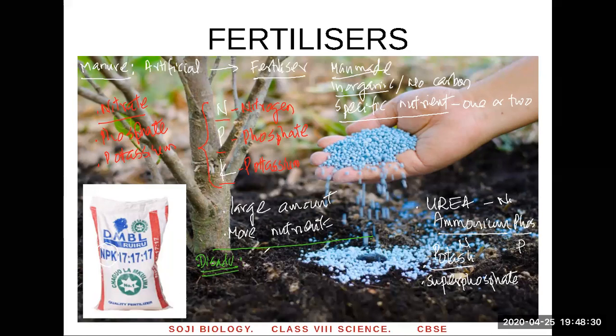Too much fertilizer is harmful to the environment. It's harmful to the soil. It changes the pH of the soil, meaning the soil can become acidic or alkaline or salty. And fertilizers are washed by the rainwater, and it goes to the river and pollutes the river. It goes to the ponds and lakes and pollutes them. So these are three disadvantages of using fertilizers. But what's the benefit of this? It speeds up the growth, and it's nutrient specific, and large-scale farming needs fertilizer because it needs more nutrients.